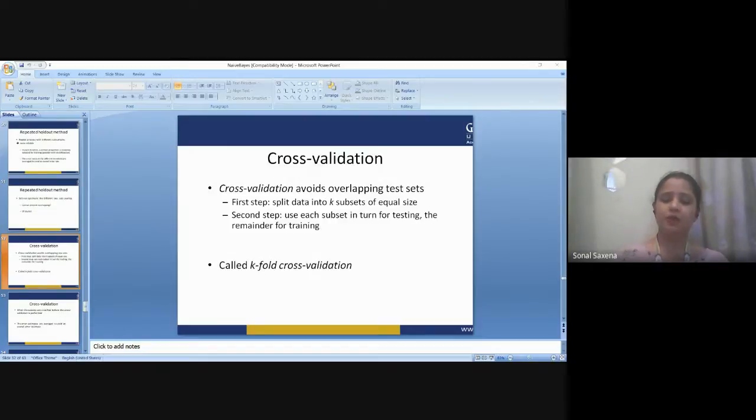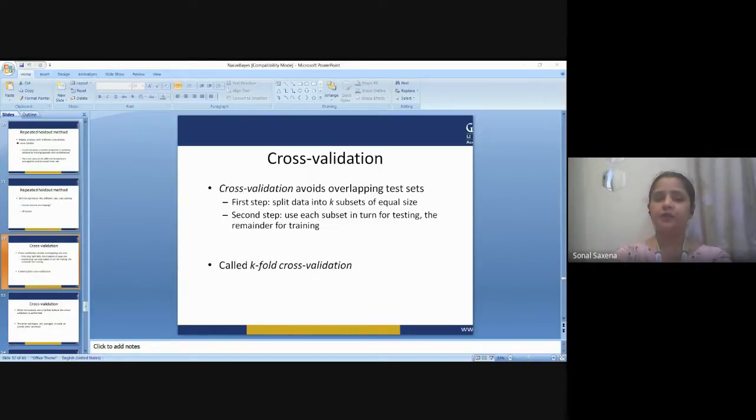So the general procedure it follows is, first of all, you need to shuffle the data set randomly. Then you need to split the data set into k different groups. For each unique group, what you are going to do is, first of all, take the group as a whole or a test data set. Then take the remaining groups as a training data set.